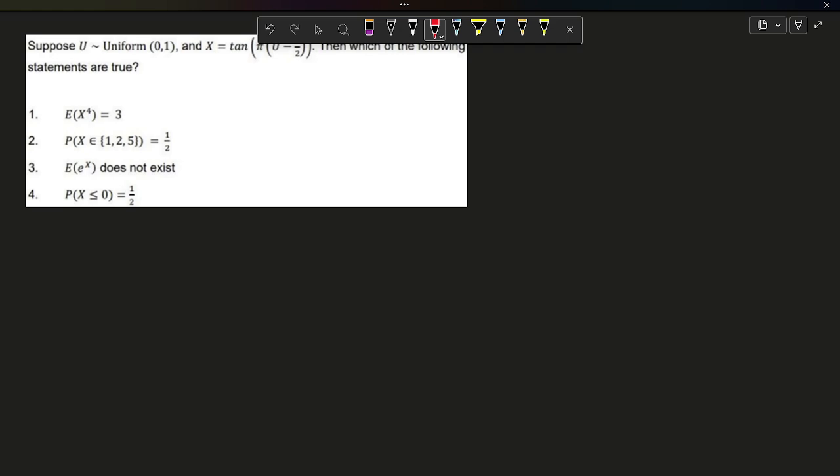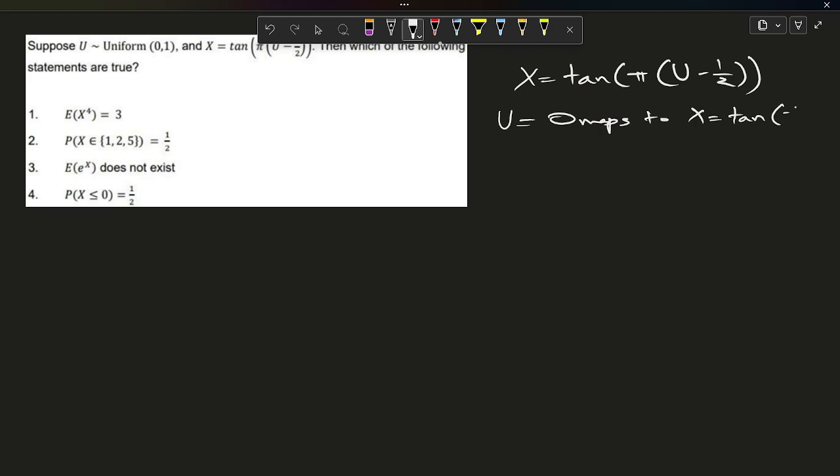Now firstly we have to think about this. My X is X equals tan of pi into (U minus half). Whenever U equals 0, that maps to X equals tan of minus pi by 2, which is minus tan pi by 2, and that goes to minus infinity.